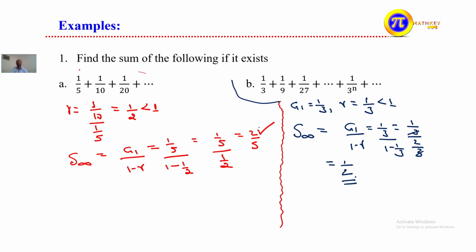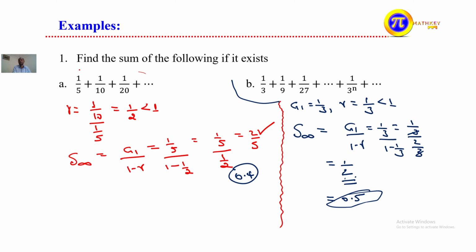So the first answer is 2 over 5, and when expressed in decimal form, this becomes 0.4. The second answer, 1 over 2, we can express in decimal form if you want, and this is 0.5. You can use any form that you want.